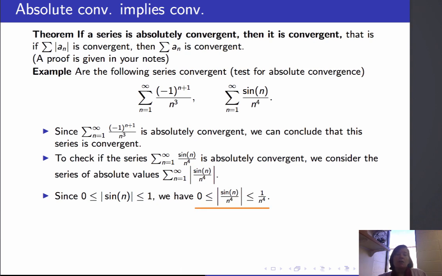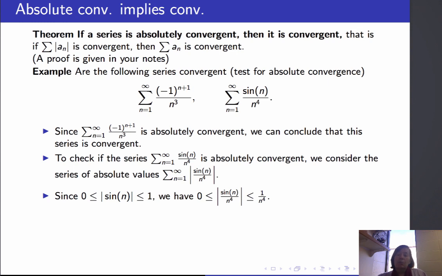I suspect this series converges, and I'd like to compare it to something that I know is convergent. I know that the absolute value of sine n over n to the 4 is bigger than or equal to 0, but it's also less than or equal to 1 over n to the 4.